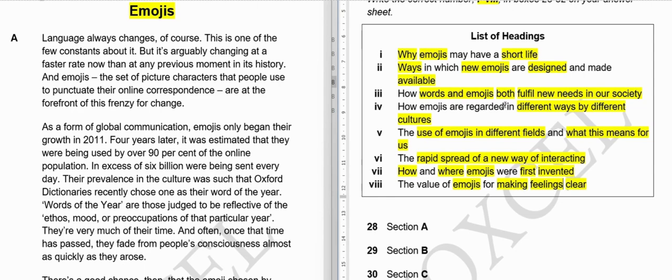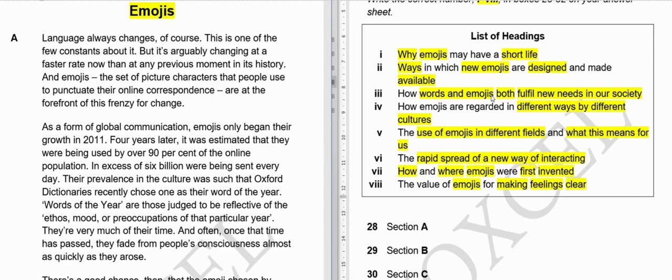Now what we will do is we will go straight to the first section, section A. We will try to read this section and try to find what option suits best for this, because it will have one answer. So there is a difference between list of headings and paragraph. Paragraph contains information.